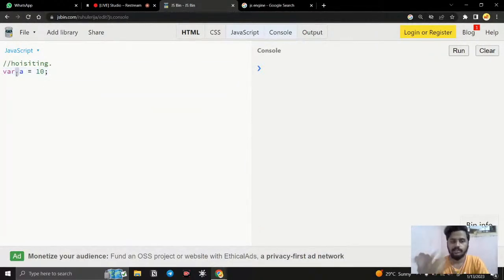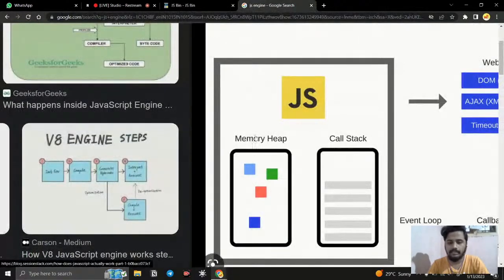It is not going to execute something. If I run this code, nothing is going to execute because I don't call anything. I just write: I need a container, and in the container I need to store a value, that is 10, and the name of the container is a. So this is what we are assigning, a value, right? Once JavaScript reads this line, in the memory heap a container will be created and the value gets added to it.